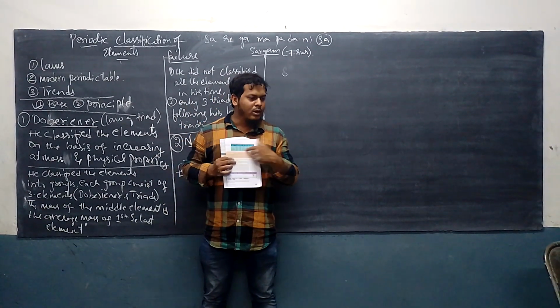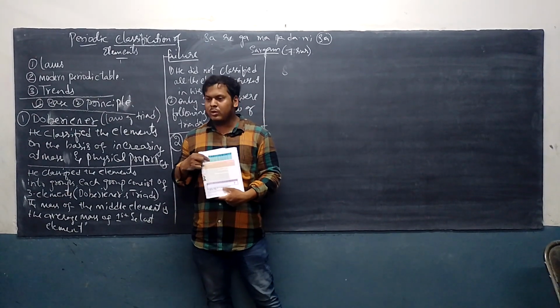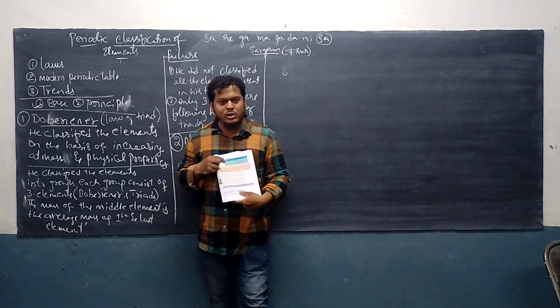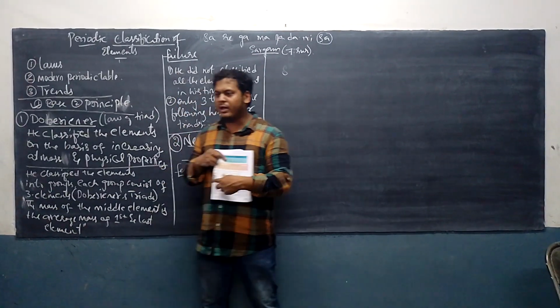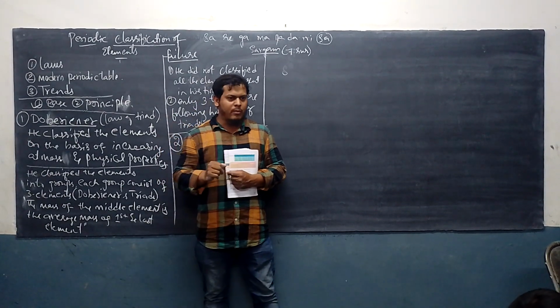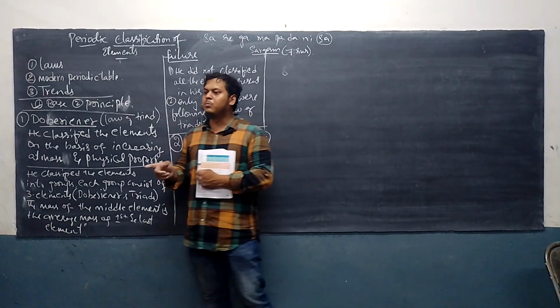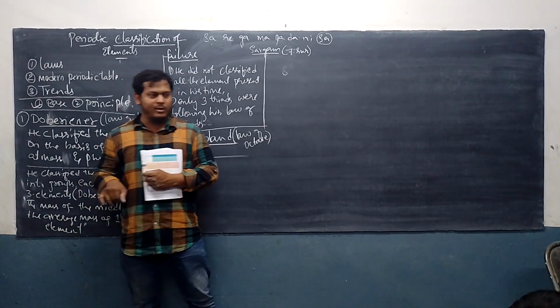This is the periodic table of whom? Newland. So see, there is one group which has hydrogen, fluorine, chlorine and bromine. Listen, hydrogen is a non-metal, fluorine is a non-metal, chlorine is a non-metal, bromine is a non-metal. They are all electronegative elements.